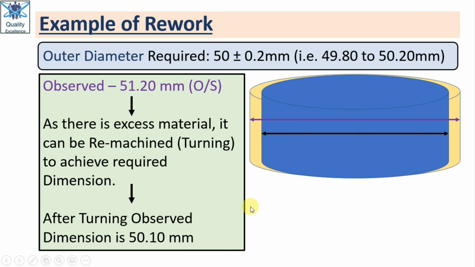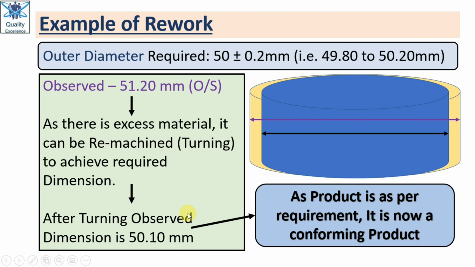So after this activity, the product is as per the customer requirement, and it is now a conforming product.